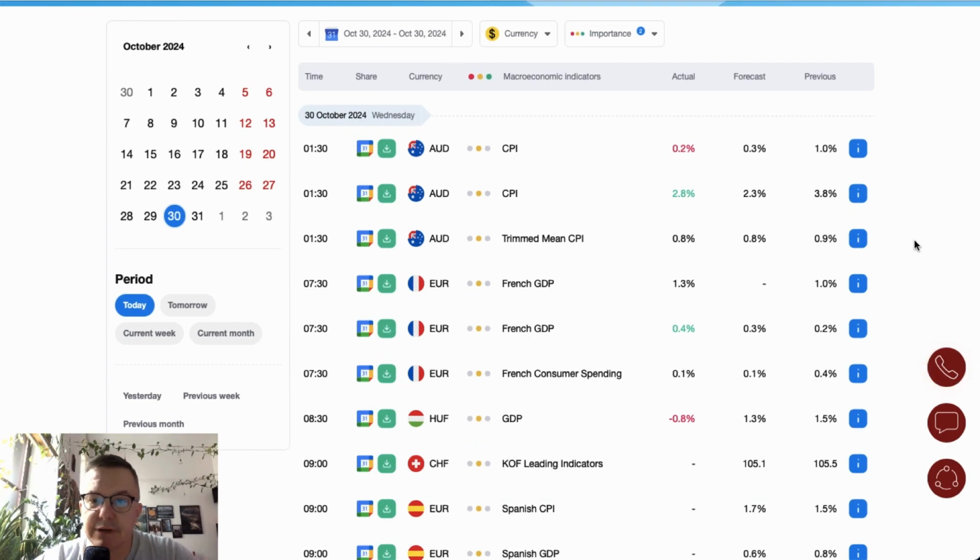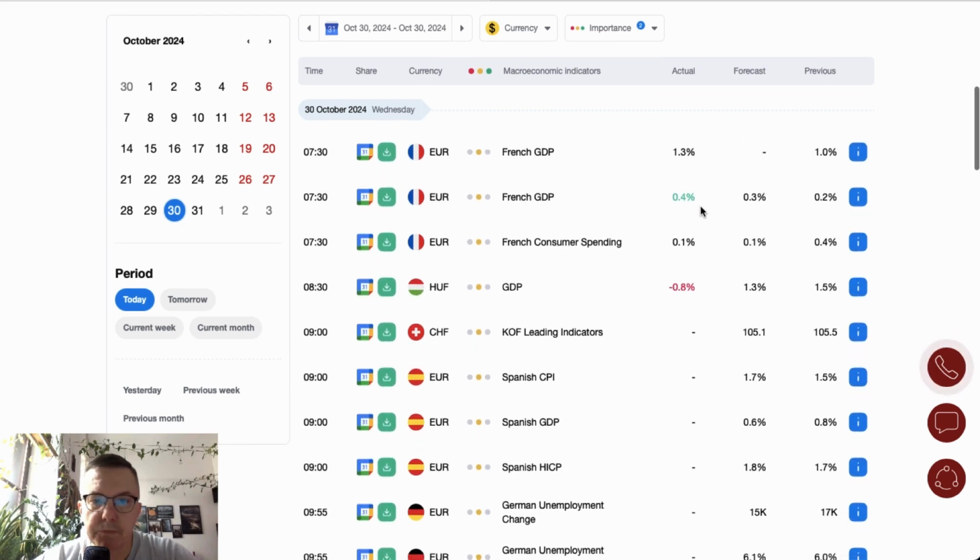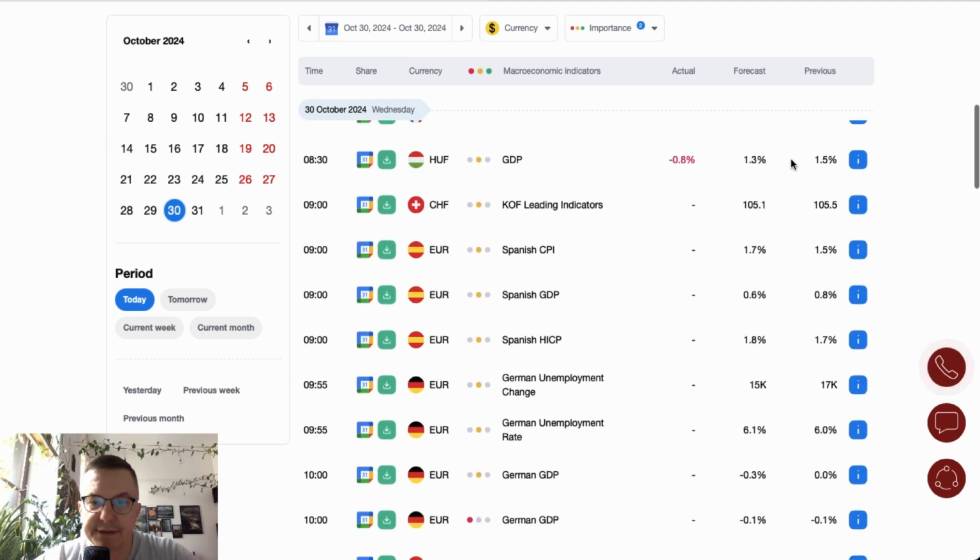CPI data from Australia surprised the market participants. The CPI decreased from 1% to 0.2%, which is less than the 0.3% forecast. The quarterly CPI decreased from 3.8% to 2.8%. French GDP 1.3%, beating the expectations of 1%.